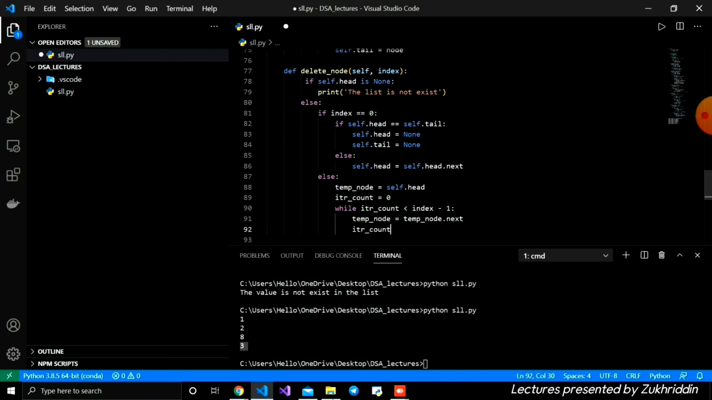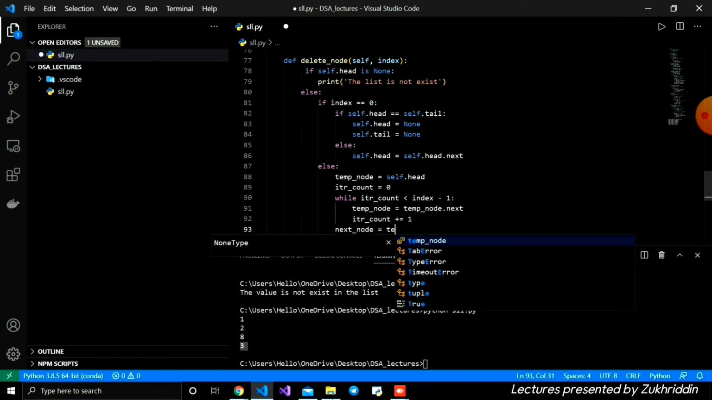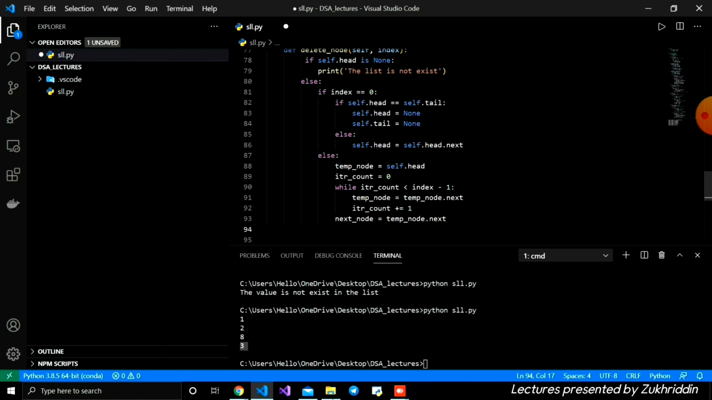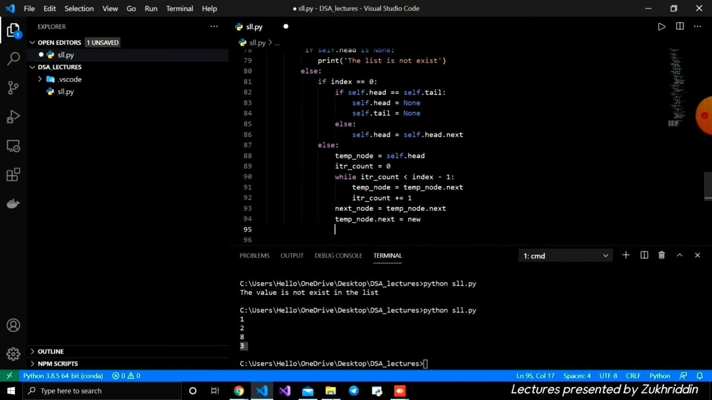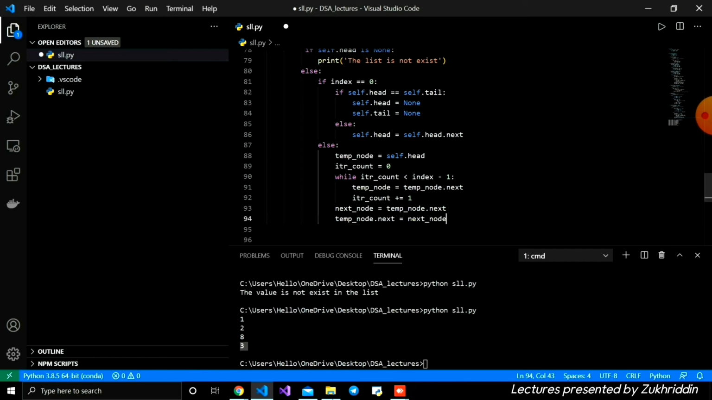After that I'm going to increment the iterate count by 1. Outside the while loop we're going to delete the node at that index, that location. Firstly I'm going to define the next node, which is equal to temporary node.next. Then after that, temporary node.next is equal to next node.next.